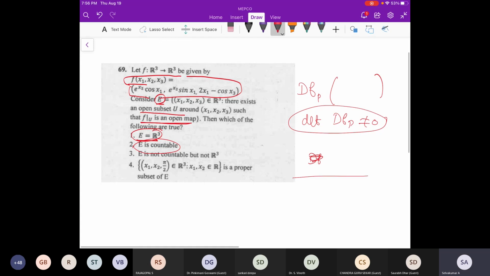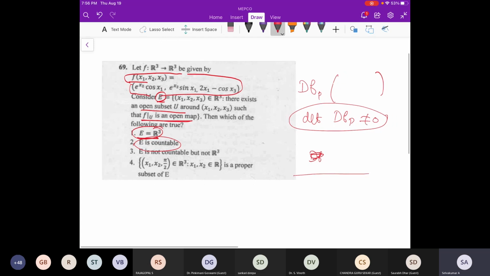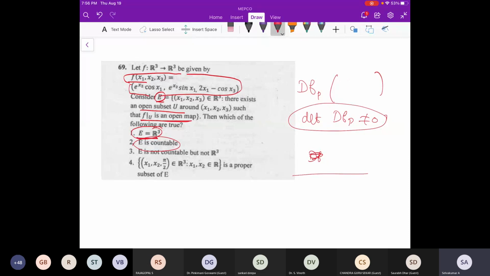Actually, whenever the derivative is 0, if you see maximum, minimum, saddle point, those things are there, like in one dimension also we have studied.